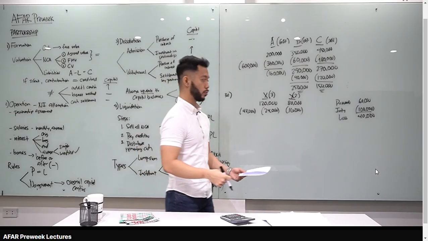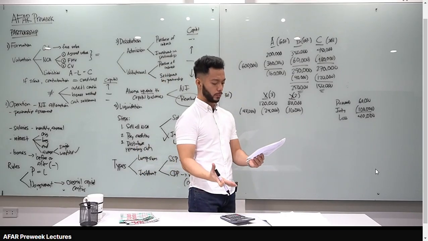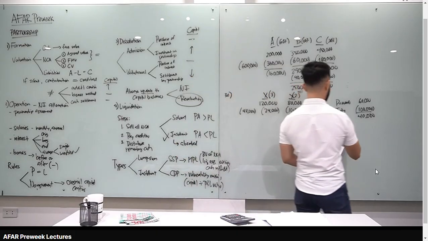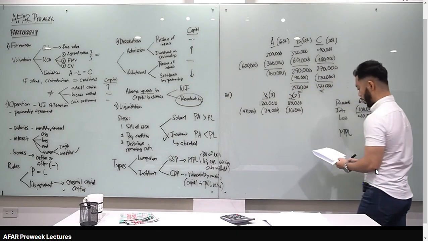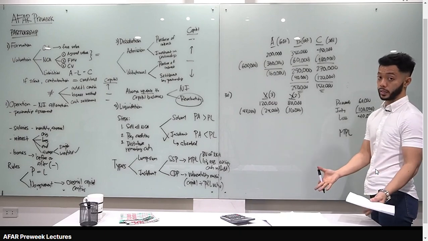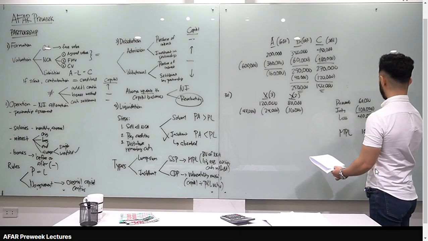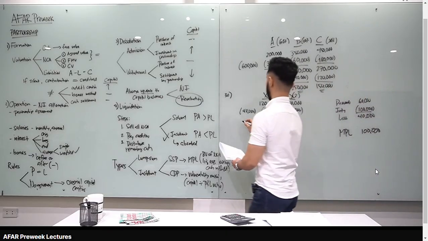Meron tayong concept ng maximum possible loss. Wala namang binigay na liquidation expenses or estimated liabilities or cash withheld. Kung meron, isasama natin yan. In this case, yung maximum possible loss natin is the remaining value of the inventory. Non-cash asset lang, hindi mo isasama yung cash. So yung 100 na benta mo na, yung remaining book value is 100. Okay, yun yung maximum possible loss natin.